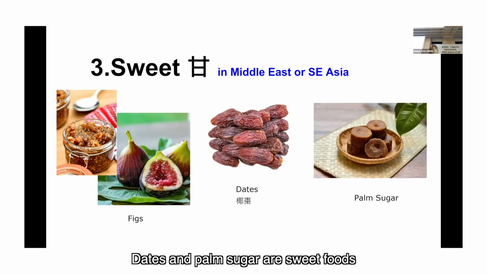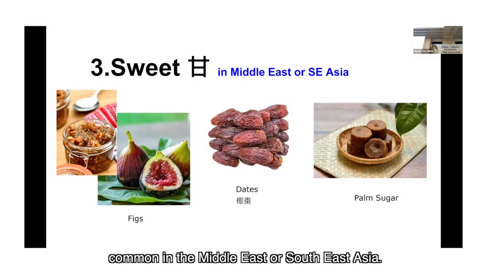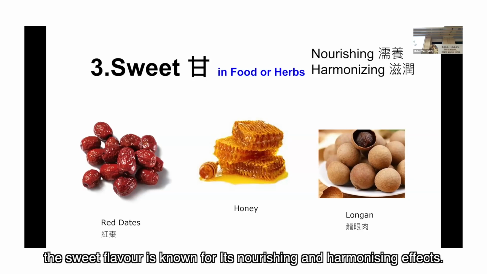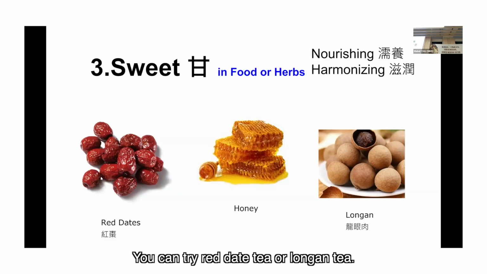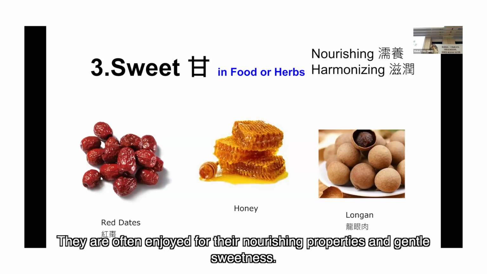Dates and palm sugar are sweet foods common in the Middle East or Southeast Asia. In traditional Chinese medicine, the sweet flavor is known for its nourishing and harmonizing effects. Common examples include red dates, longan, and honey. You can try red date tea or longan tea. They are often enjoyed for their nourishing properties and gentle sweetness.